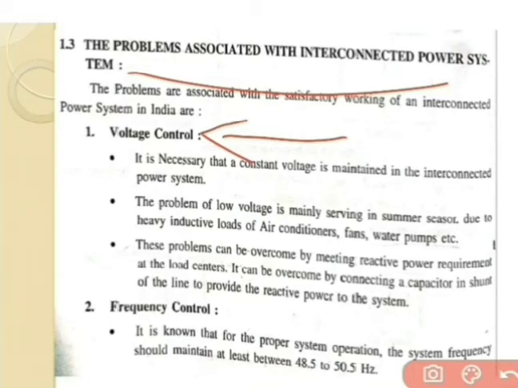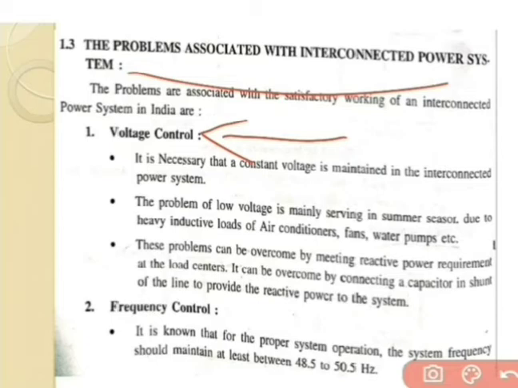Inside voltage control, low voltage occurs during the summer season, because in summer there are a number of heavy equipment connected at the home side, like air conditioners, fans and water pumps, which are inductive loads.